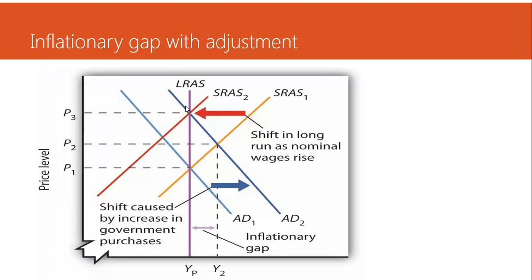So the difference between YP and Y2 shows the inflationary situation. It's just going to lead to an increase in prices.